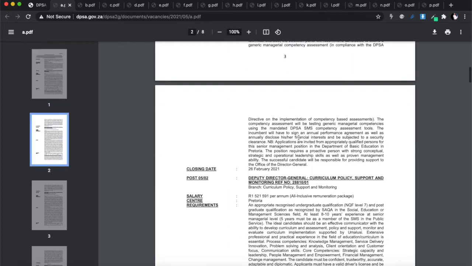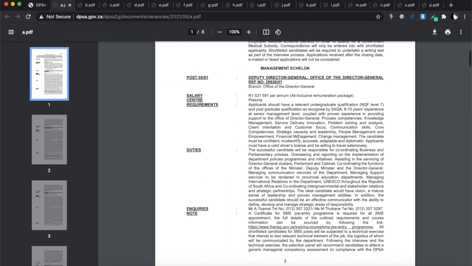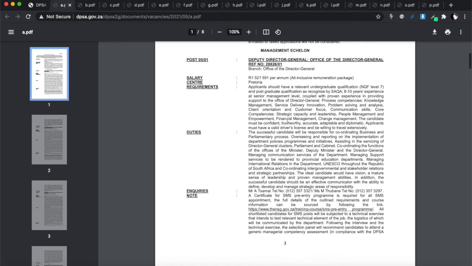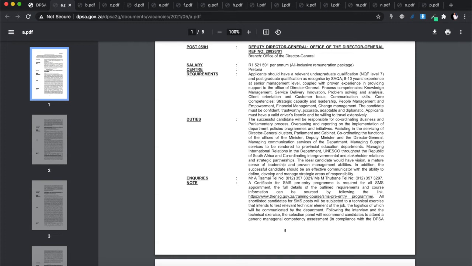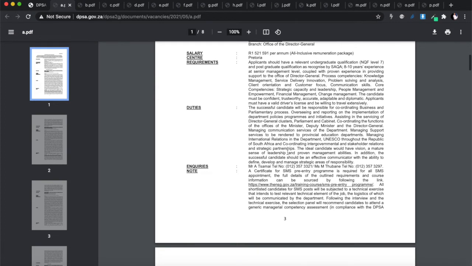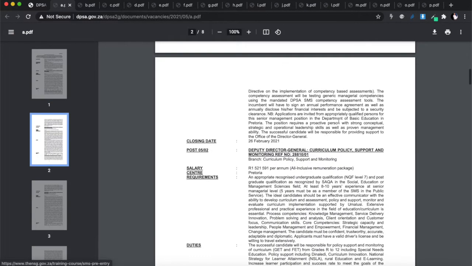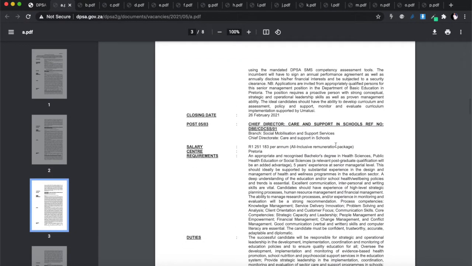Because if you look at this, it's one long PDF file that has got, this is a position right here, post 0501, all right, and it's got a title over there. It's showing you the salary that you're going to get for this job, the requirements, the duties. This is exactly what I want to post on my website, right? But how can I grab this information from this document in all the different positions and put it on my website? That's basically the first technique that I'm going to show you in this lecture, right?